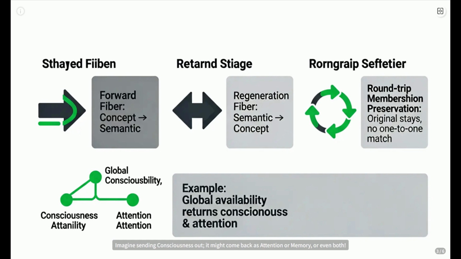It might come back as attention or memory, or even both. The original consciousness is still part of the package, but it's not necessarily a perfect echo. It's more like a family reunion, same roots, different branches. This multiplicity isn't a bug, it's the feature.